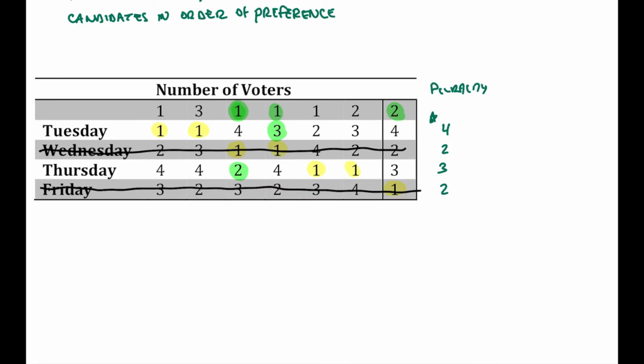Tuesday is going to get that extra vote. And the last column, Thursday is ranked 3rd, Tuesday is ranked 4th. We're going to vote for our higher rank. So what happens is Tuesday gets 1 additional vote, and Thursday gets 2 additional votes, bringing Tuesday to a total of 5 votes and Thursday to a total of 6 votes. Thursday is our runoff winner.